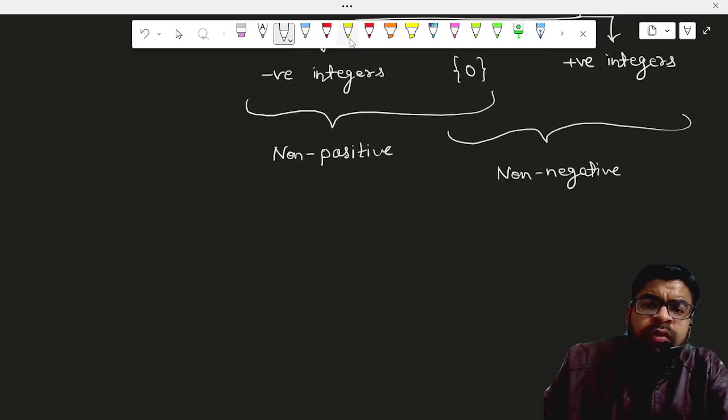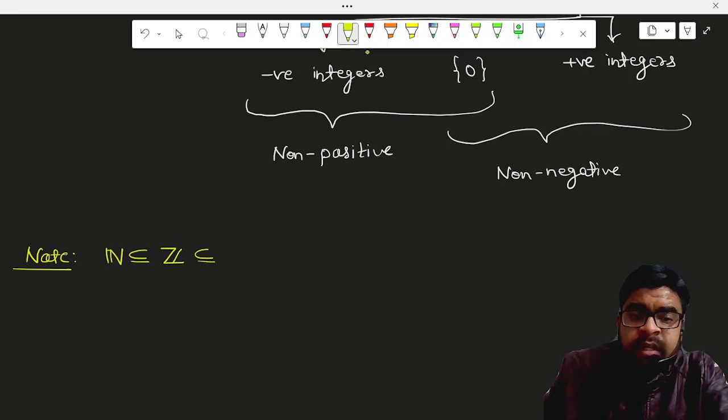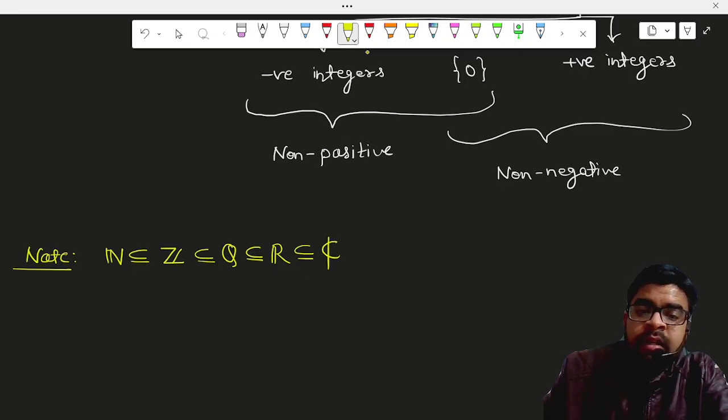So from the above classification, we can write down a note such that the set of natural numbers is contained in the set of integers, the set of integers is contained in rational numbers, the set of rational numbers is contained in the set of real numbers, and the set of real numbers is contained in capital C, which is the set of complex numbers.